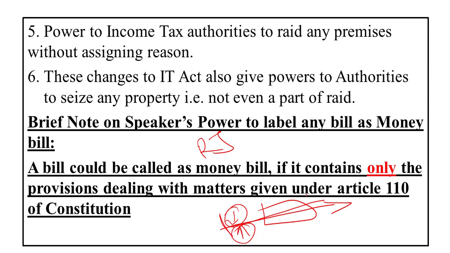This cannot continue. And why is it continuing? Because in the competitive politics arena, the political parties take a rigid stand on any issue. They don't go into the merits of the issue. That was different in the case of the GST bill, even if it was the biggest reform of this decade, we can say, because there was a consensus between the two sides, that is the government and the opposition parties.